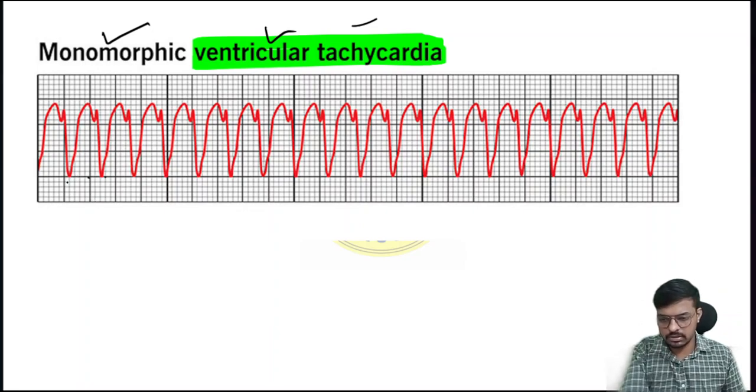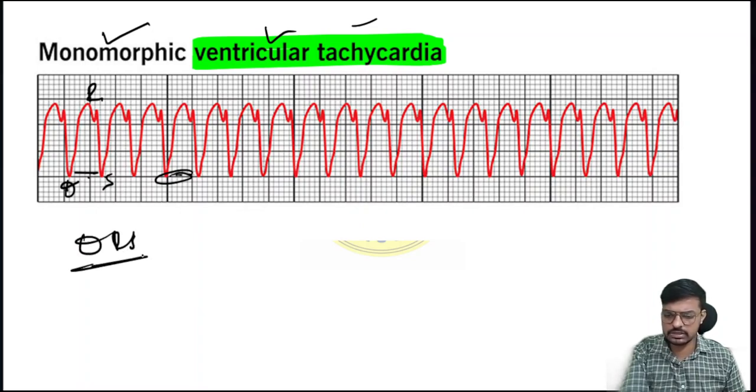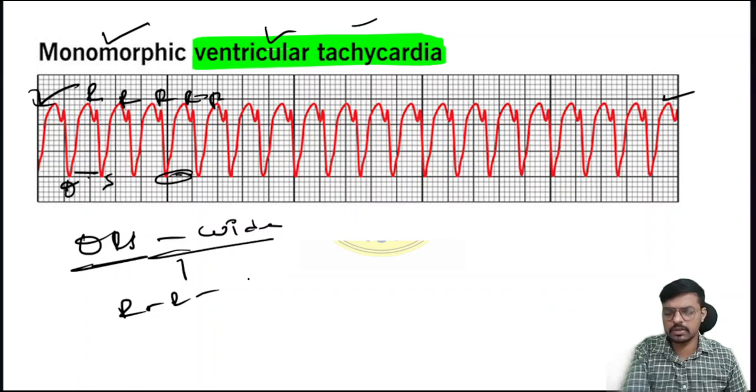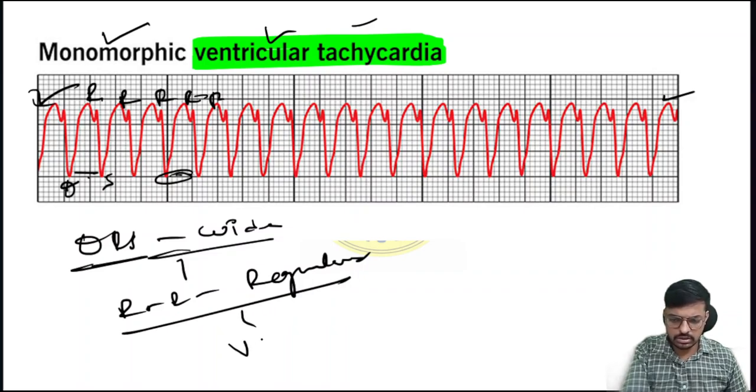So what happened here? Check the QRS complex. This is the QRS. Again, the QRS. Between these QRS, 1, 2, 3, 4, 5, 6, so 6 small boxes will be there. Means the QRS complex is wide here. Then check for the R interval. Bacho, look from start to end. The difference between the two R intervals is the same. So the QRS is wide and the R interval is regular. So we can say this one is ventricular tachycardia.